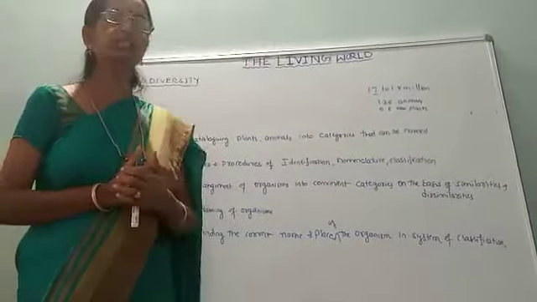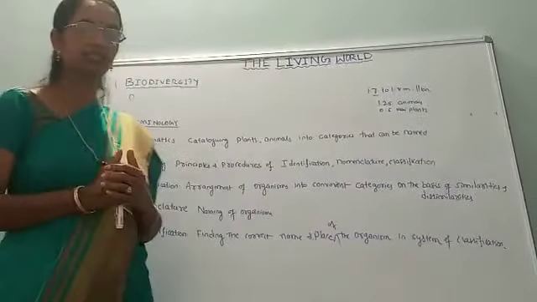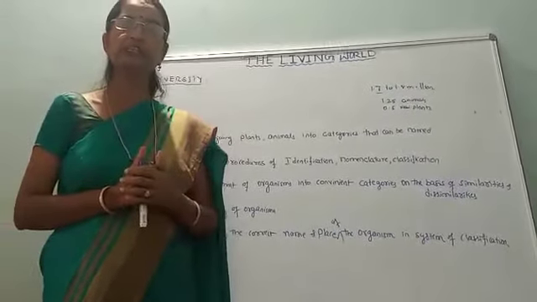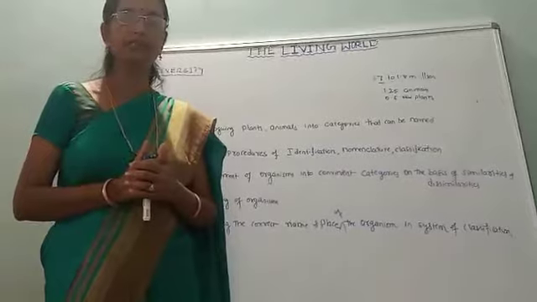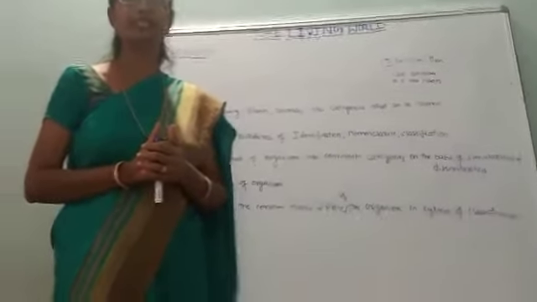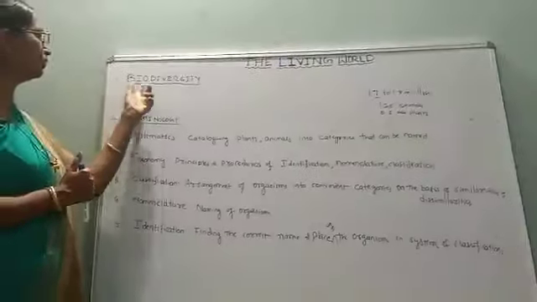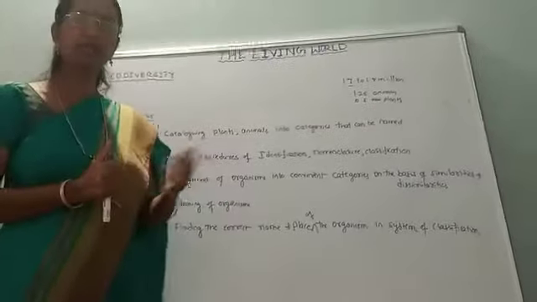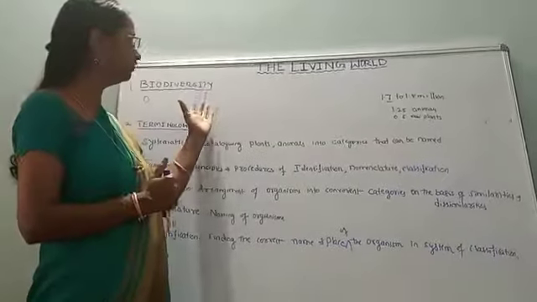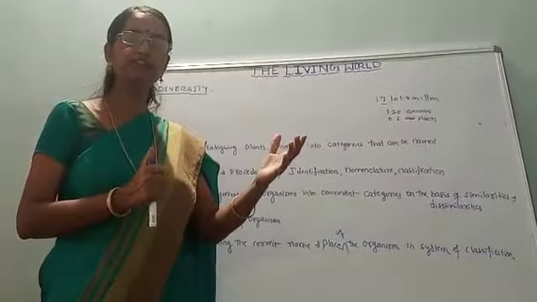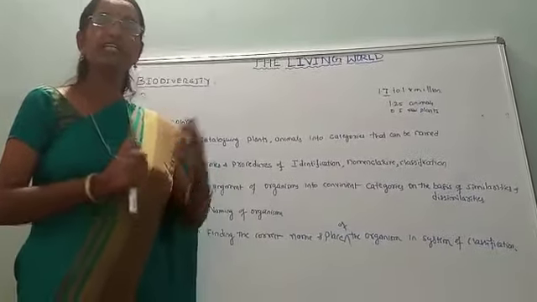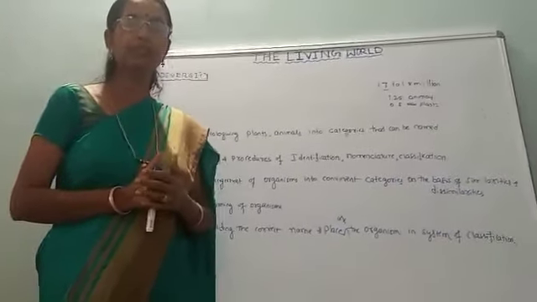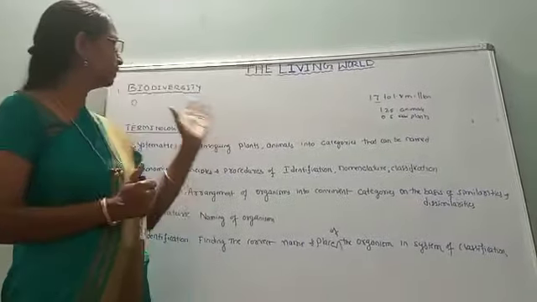Now we will move towards the next topic, that is biodiversity. The next subtopic is biodiversity, understanding the definition of biodiversity. So how do we define biodiversity? As the name itself indicates, bio refers to living organisms, diversity means varieties of organisms. So occurrence of a wide range of living organisms which differ in their size, shape, as well as their habit, is known as biodiversity.